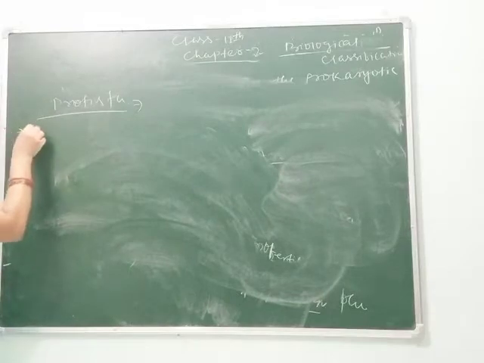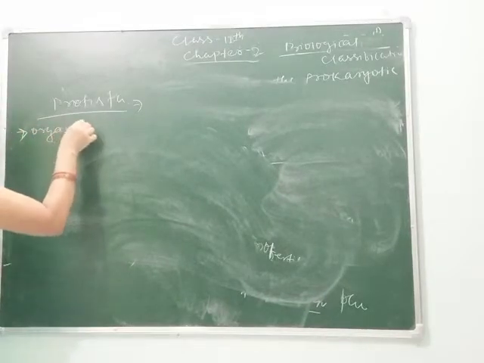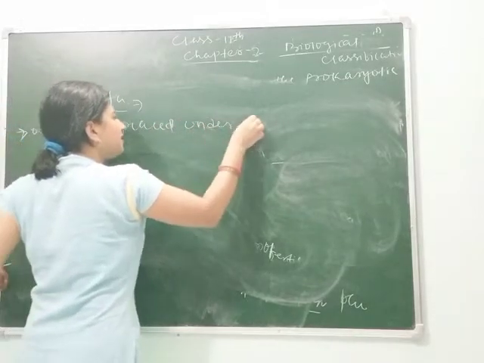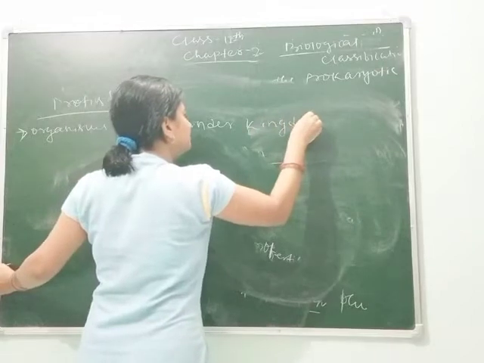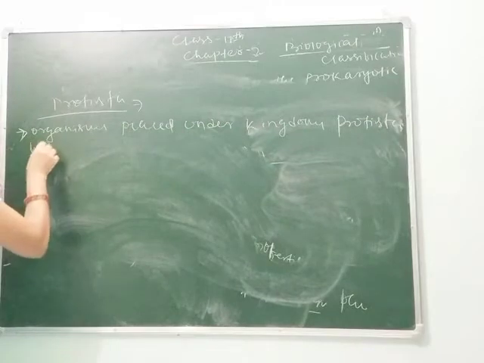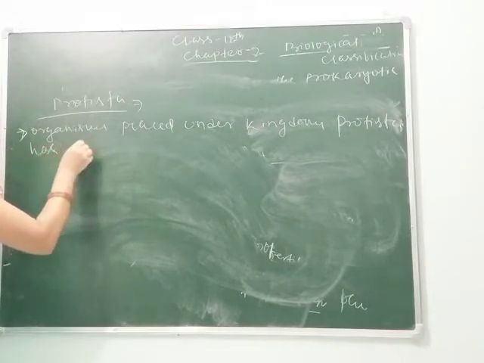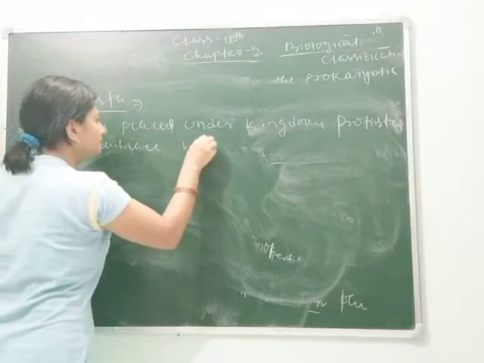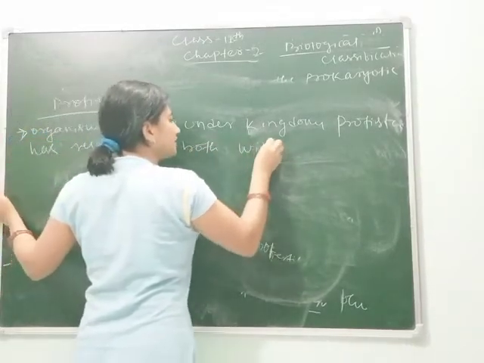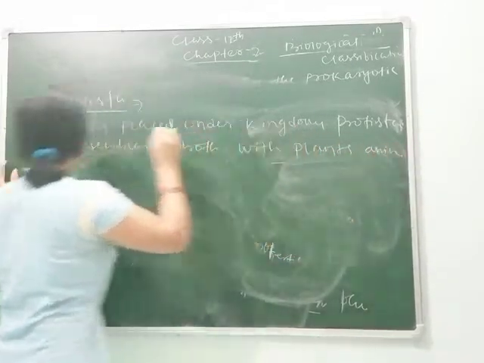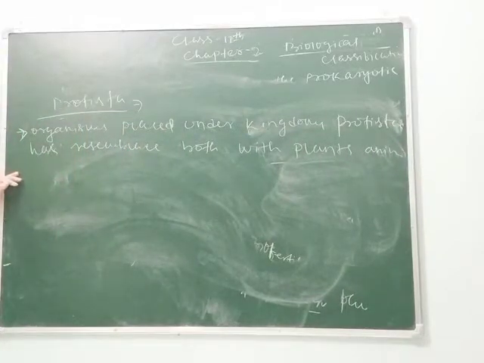So the kingdom Protista has many divisions like your chrysophytes, dinoflagellates,